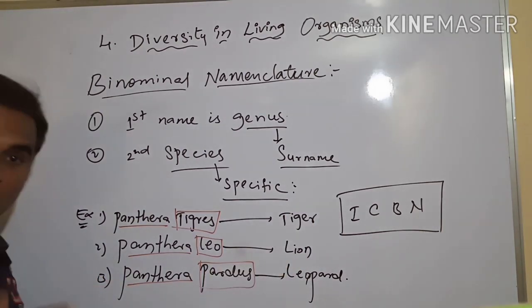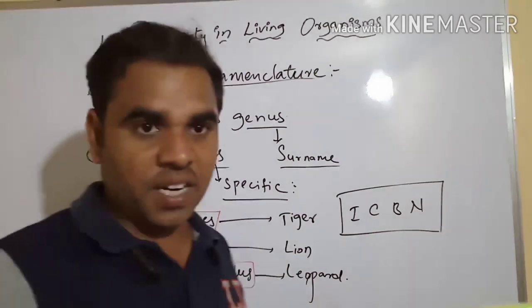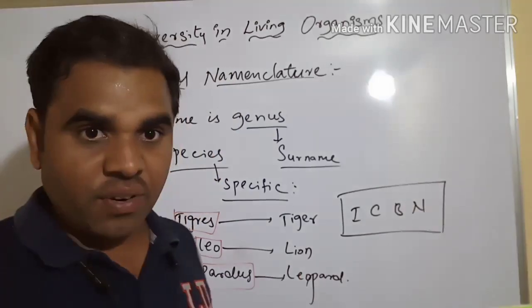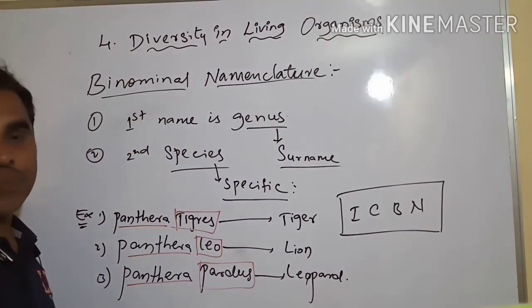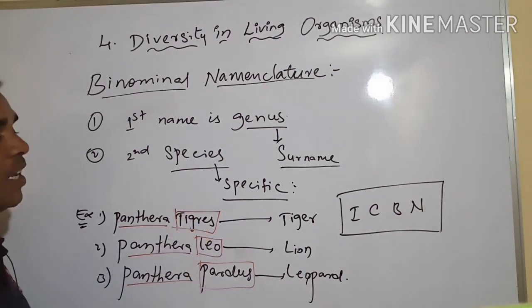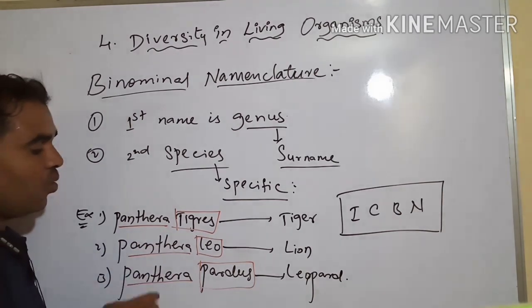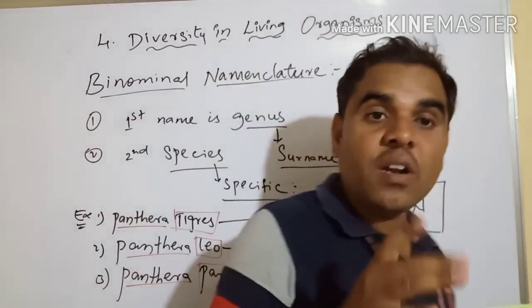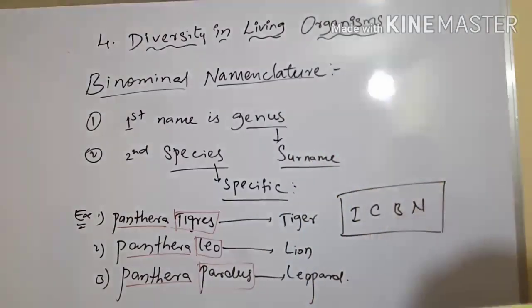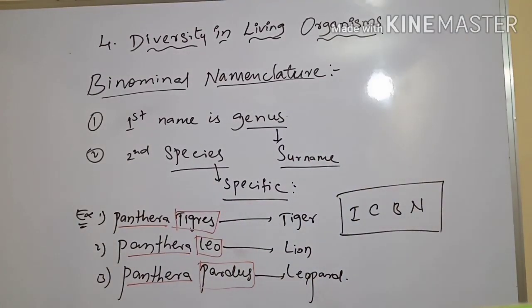See here, tiger. Tiger is called by different names in different languages. Lion also is called by different names, and leopards also. But it should be like Panthera tigris, Panthera leo, Panthera pardus. There should be a proper name for each and every organism.